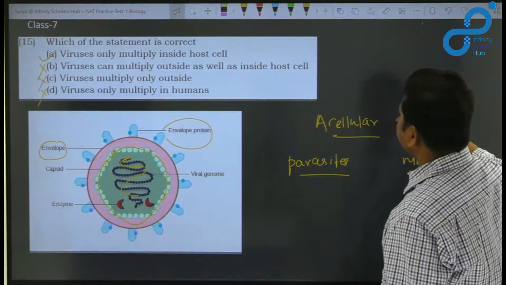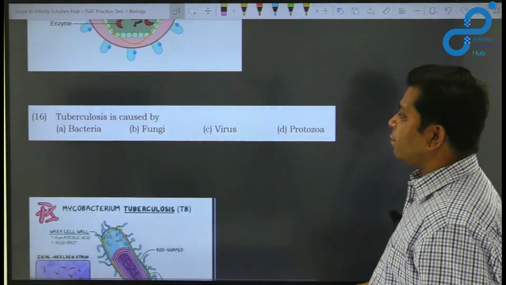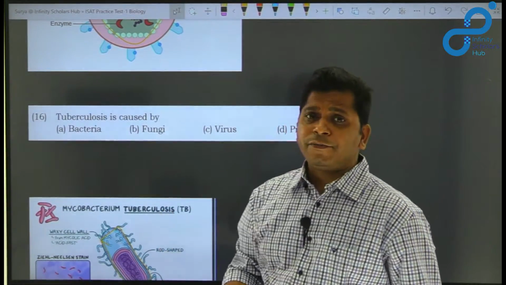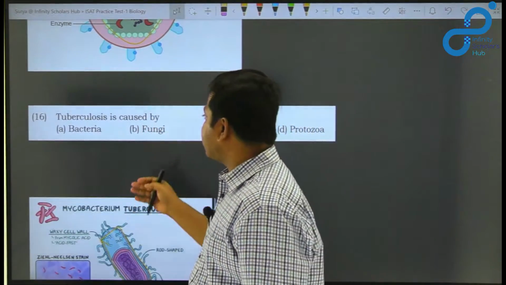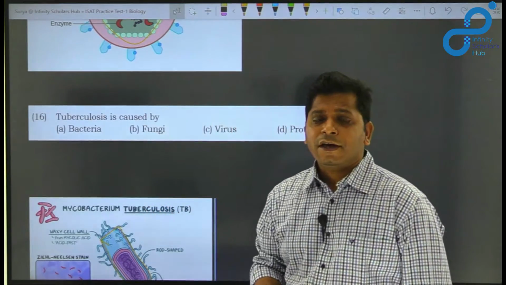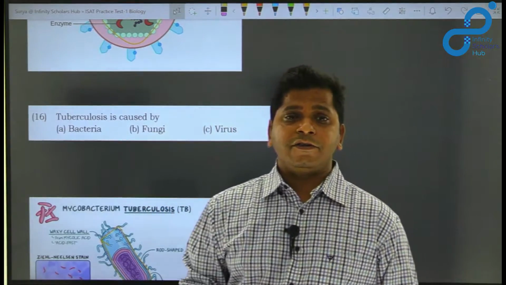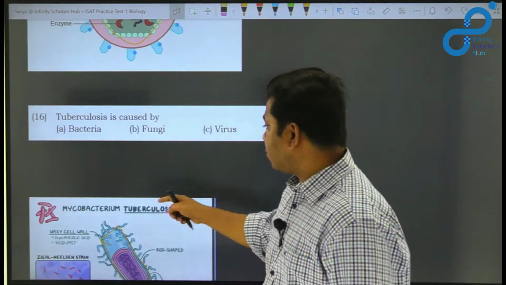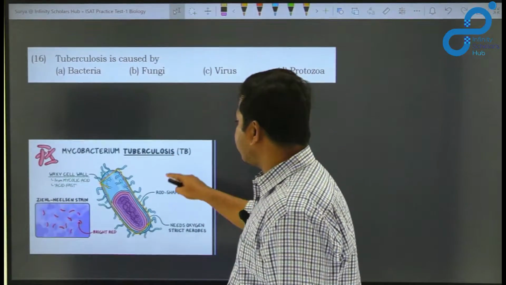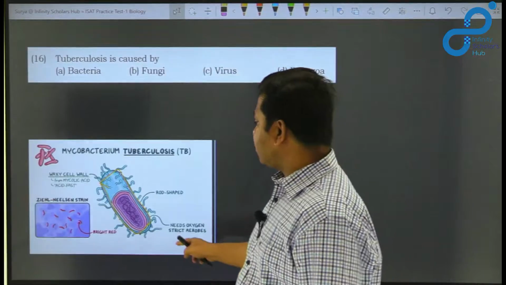So let's look at the next question. The next question is a very simple and straightforward one. Tuberculosis is caused by, as we know, a bacterium, which is Mycobacterium tuberculosis, and it is an aerobic bacterium.